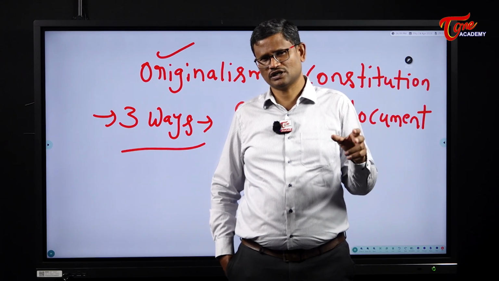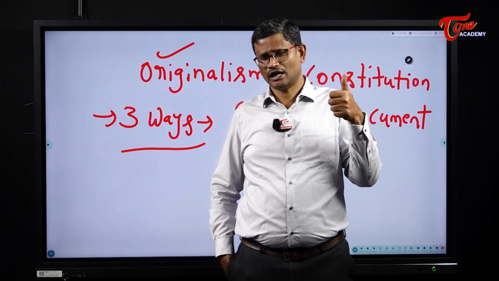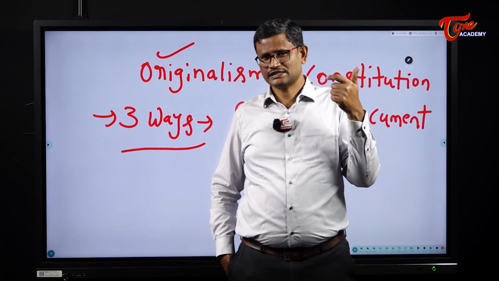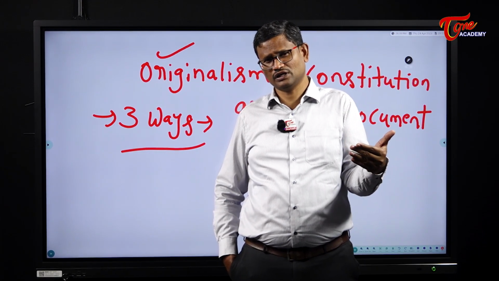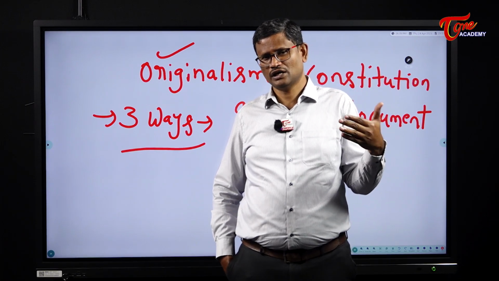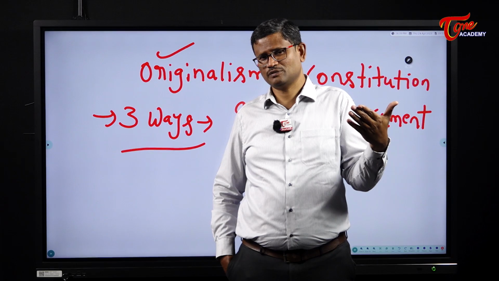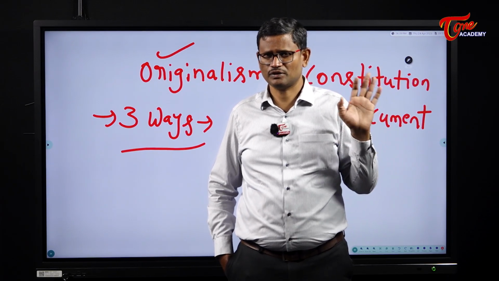So in such a situation, these are the three methods of amending the constitution. The first one is amendment by simple majority. The second one is amendment by special majority by parliament alone. The third one is amendment by both parliament and the state legislatures. Parliament shall do it by special majority and the states must do it by simple majority. So these are three ways of amending the constitution.